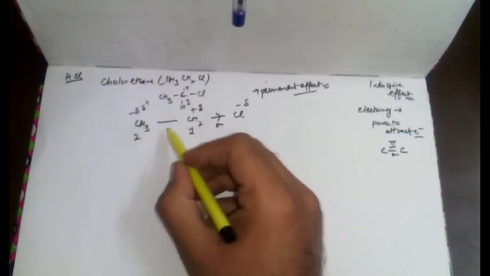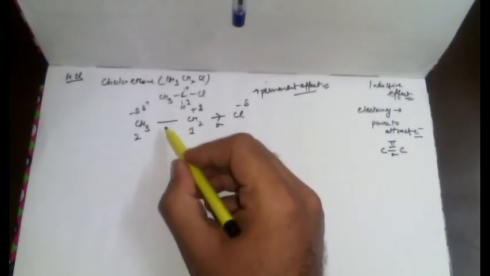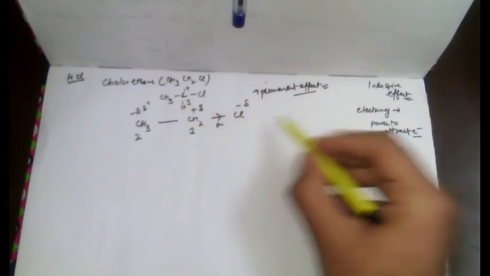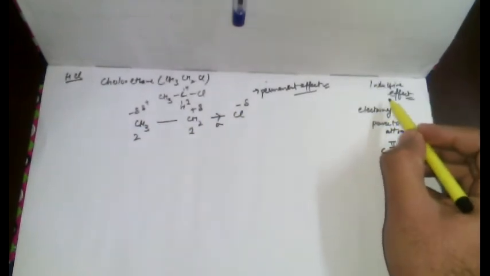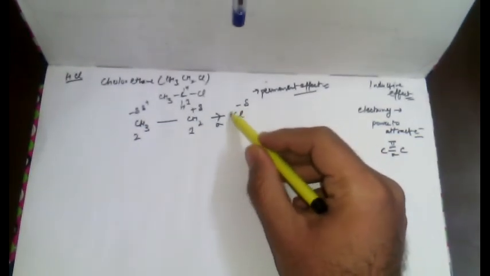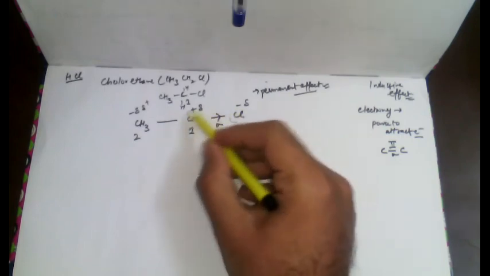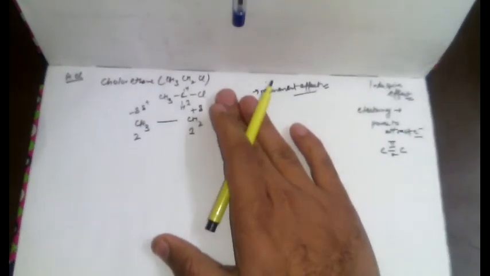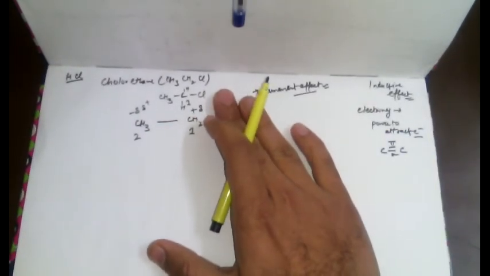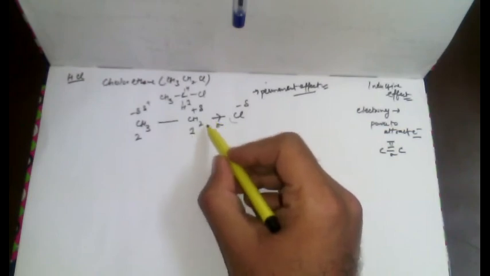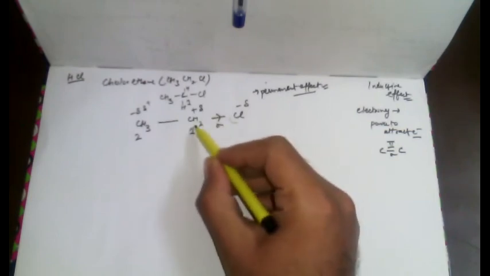The inductive effect is related to the ability to withdraw or donate electron density to the attached carbon atom. Basically, the whole inductive effect is related to an atom with higher electronegativity and an atom with lower electronegativity. If I have no chlorine over here, both carbon atoms are of the same type, so no inductive effect will arise. So polarity arises along with the atoms of high electronegativity and lower electronegativity.